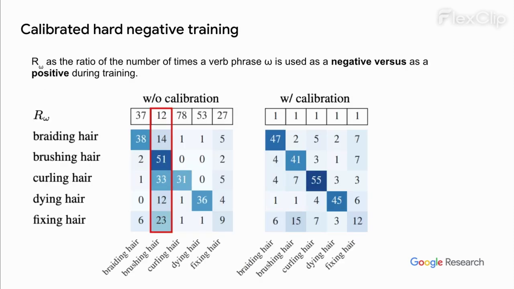Here we show confusion matrices for Kinetics classes where the noun is the same but the verb changes, to show the effect of the calibration. Without proper calibration, the verb phrase brushing hair becomes highly attractive in the video text feature space. This deteriorates the performance on all the hair-related classes. Our proposed calibration strategy alleviates this issue, as shown on the right, and avoids a loss in performance on Kinetics.